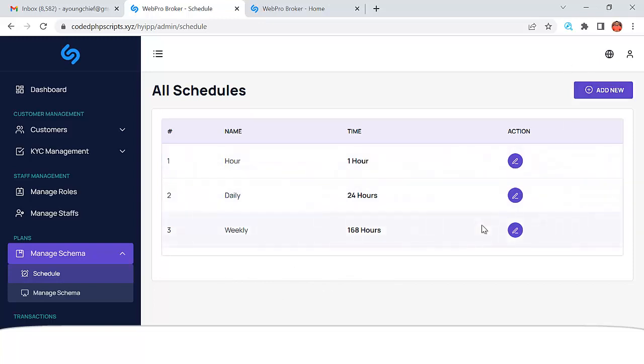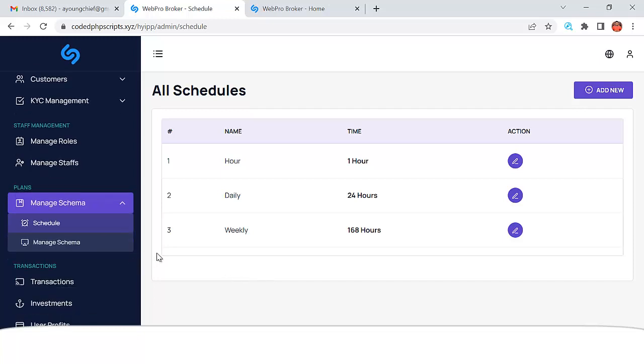When you add it, in the schema area you are going to see that you can make the investment for people to select hourly, daily, weekly, monthly, bi-monthly, or yearly, right? So this is very, very robust and flexible for you to manage this broker investment website just the way you want it managed, right?